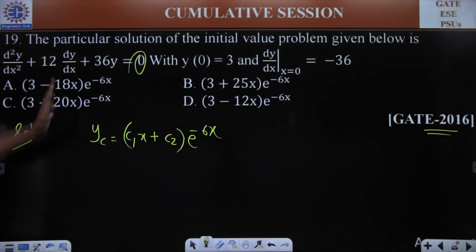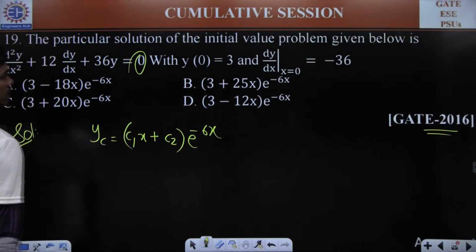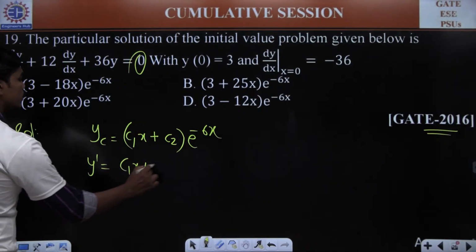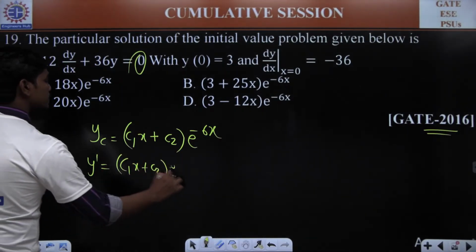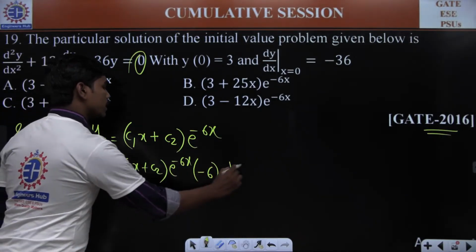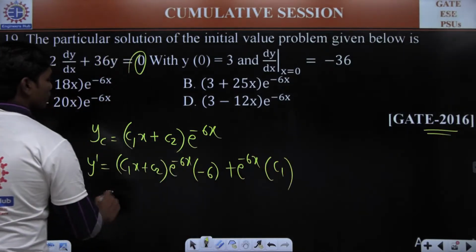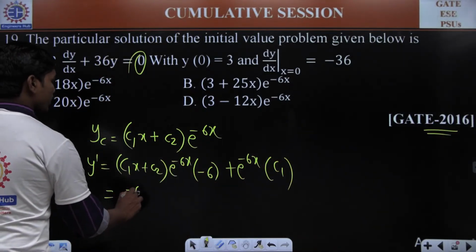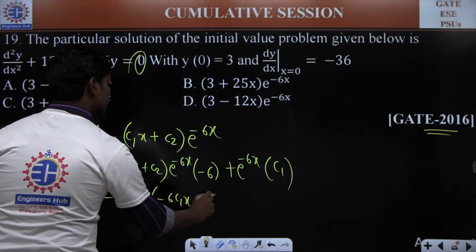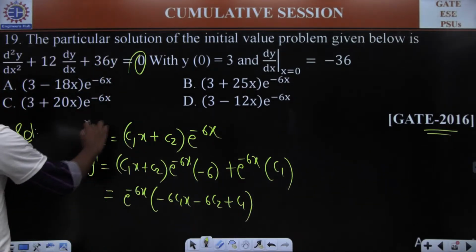And of course, I think all these are in that format. So you apply these boundary conditions. What is dy by dx? Y dash is equal to c1 x plus c2 into e power minus 6x into minus 6, plus e power minus 6x into c1. This is what you have. So if you take e power minus 6x common, you have minus 6 c1 x minus 6 c2 plus c1. So you have y and you have y dash.